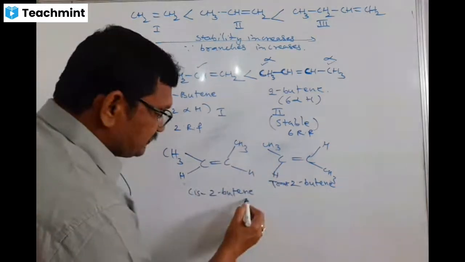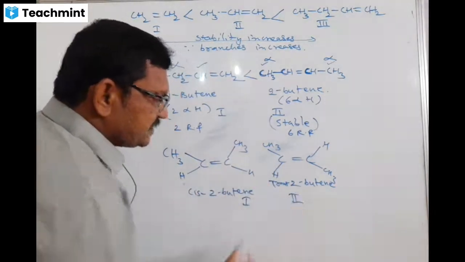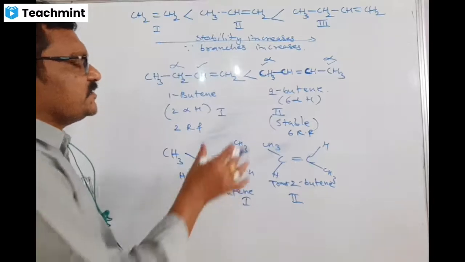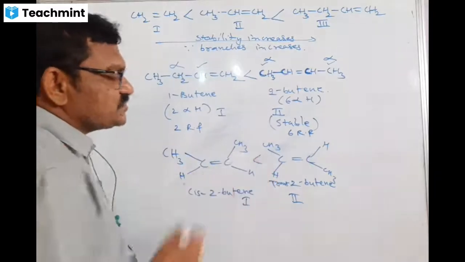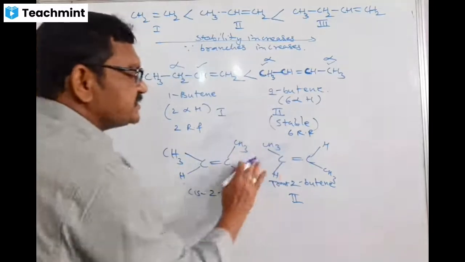Among them, in between 1 and 2, which one is more stable? Trans 2-butene is more stable.